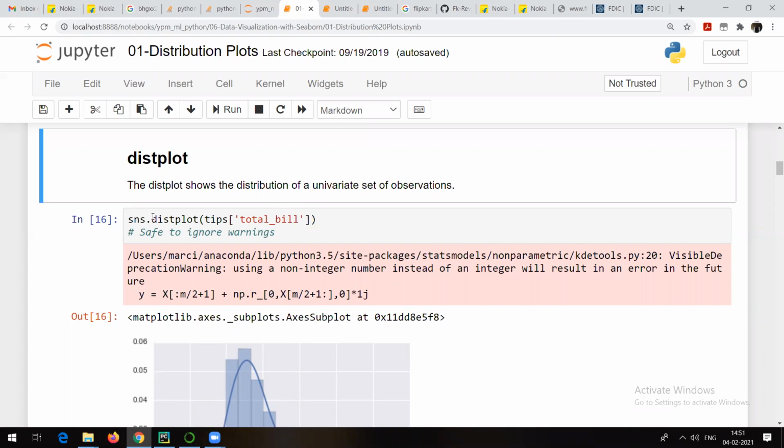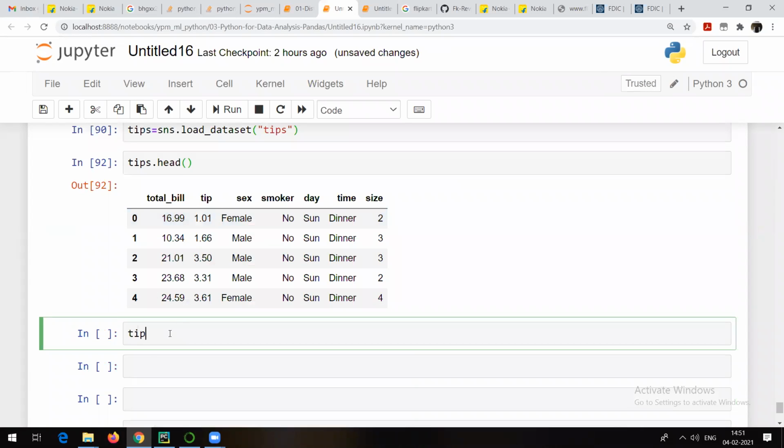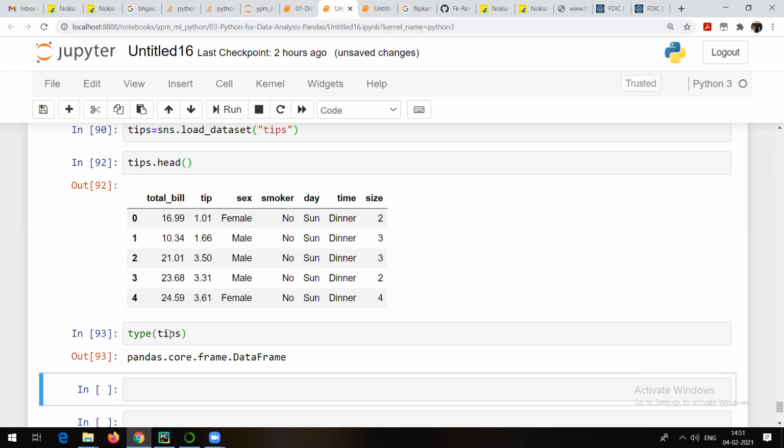So this distribution plot is going to help you understand whether it has a bell-shaped curve or not. A bell-shaped curve is nothing but a normal distribution, right? And talking about our data, our data set's name is tips. Now, if I want to understand what this tips is, I can check it with the help of the type command. So we can say that it's a data frame.